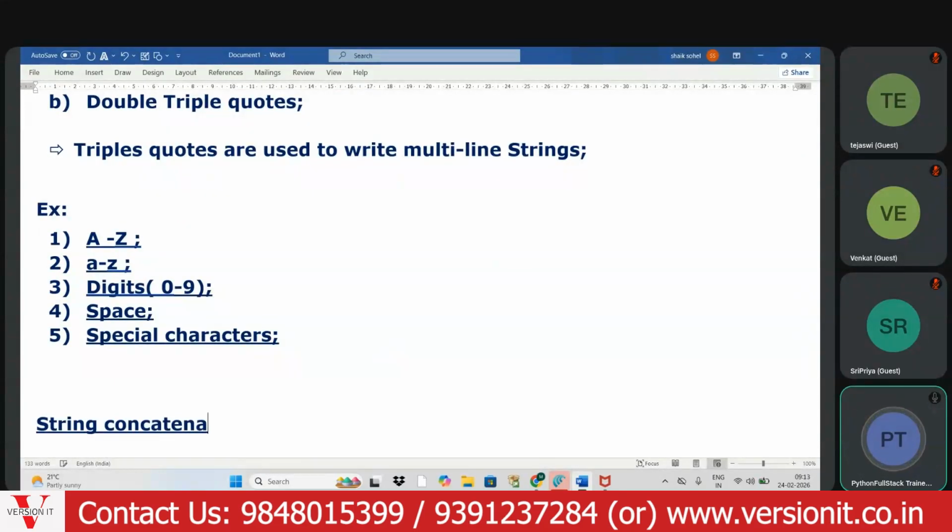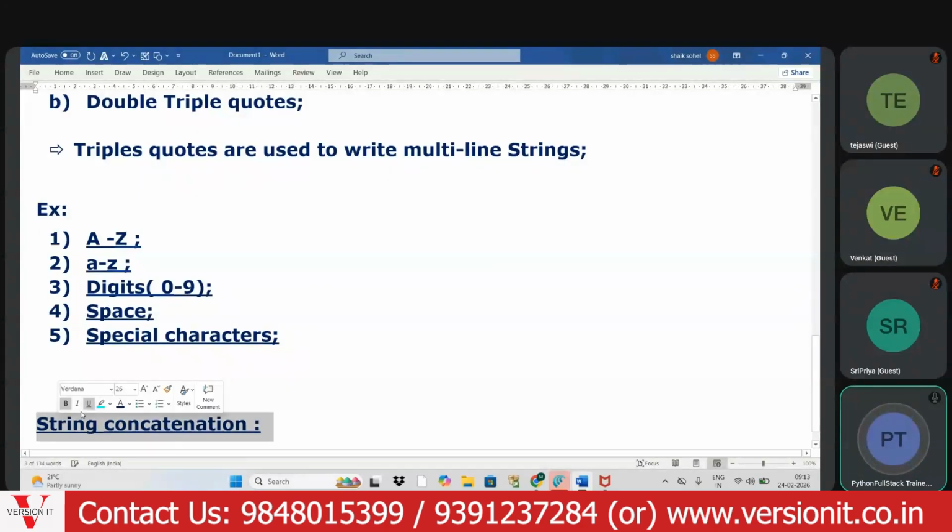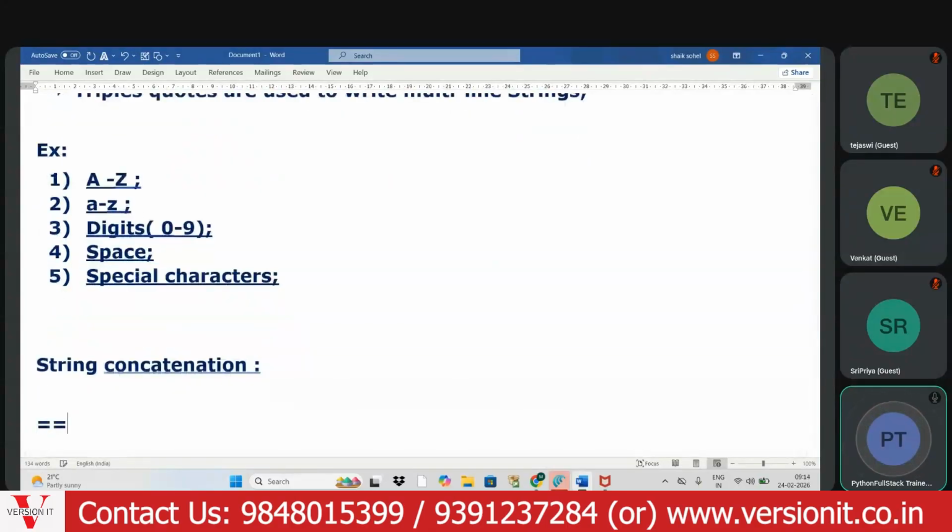String concatenation. My dear aspirant, string concatenation means nothing but joining strings. Joining strings is called string concatenation.